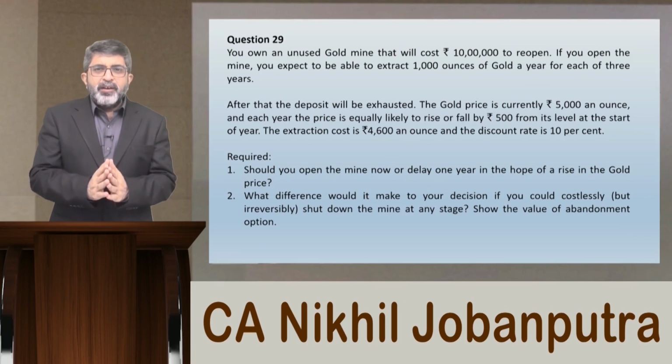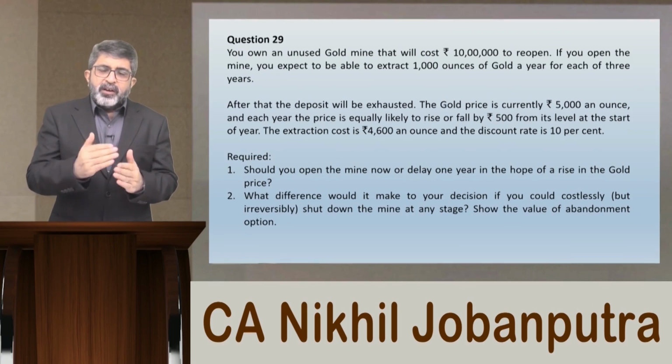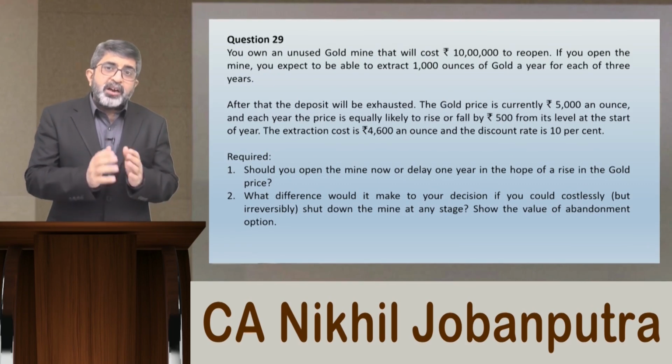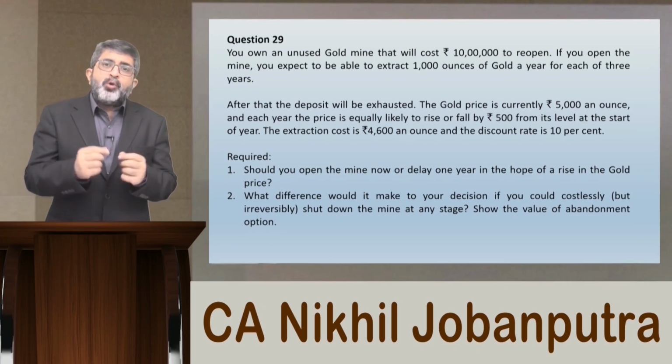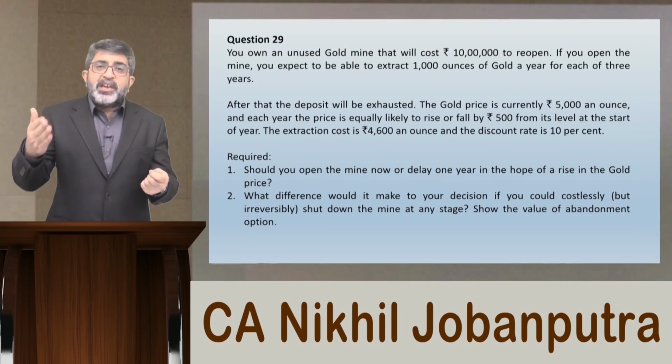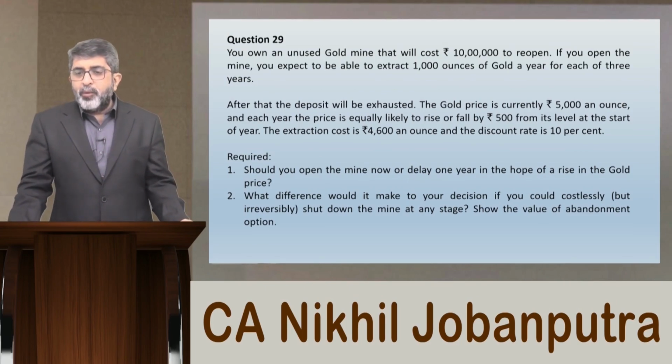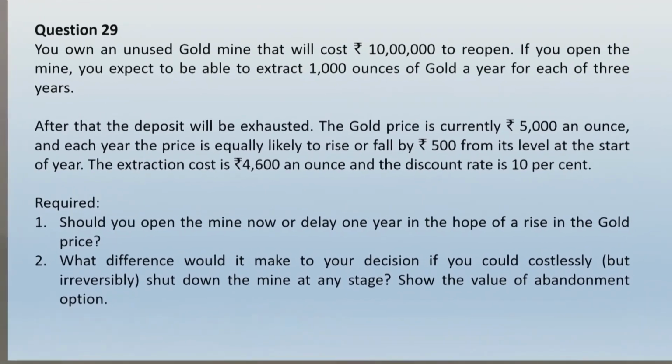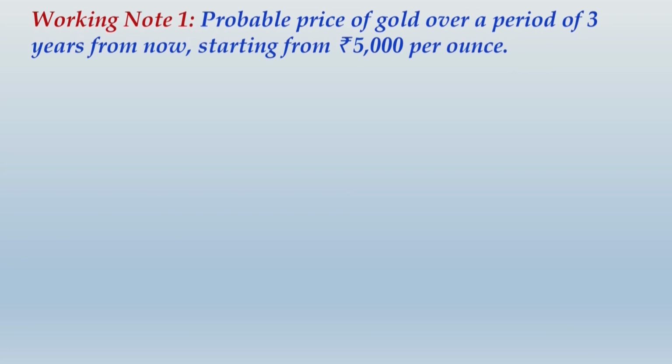So what we do is, we first of all plot not a decision tree diagram over here, but a tree of outcome, where outcome indicates the expected price of the gold at end of each year, and let us look into how many alternative paths we can get. So in your solution, the first thing that you should do, you make a working probable price of gold over a period of 3 years from now, starting from rupees 5,000 per ounce. So rupees 5,000 is the price prevailing now.